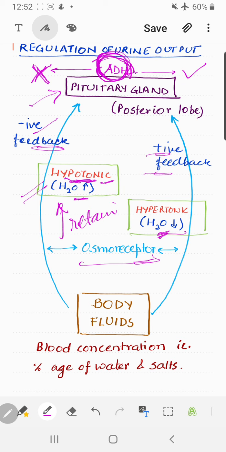And for that purpose, who will reabsorb water? ADH. And to get the ADH secreted, what you have to do? You have to send a positive feedback to posterior lobe of pituitary, so that ADH is secreted at that time to reabsorb more water, so that the osmolarity, the osmotic concentration of blood is maintained.